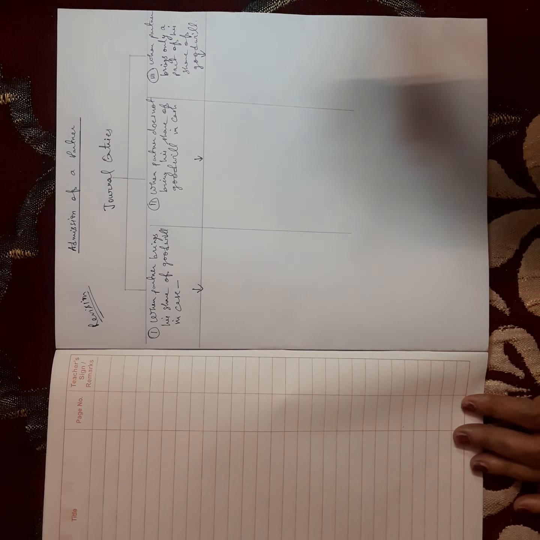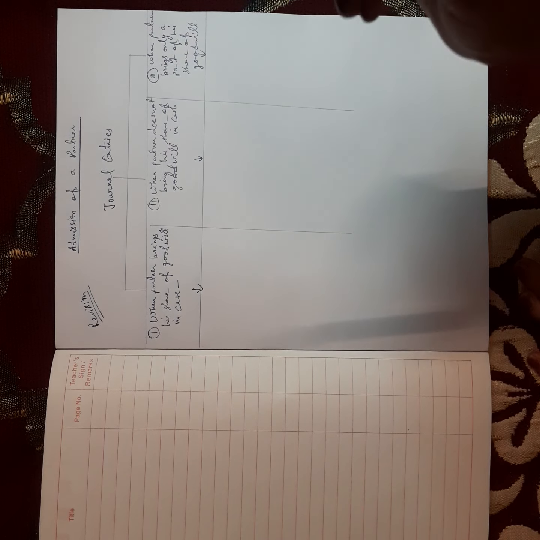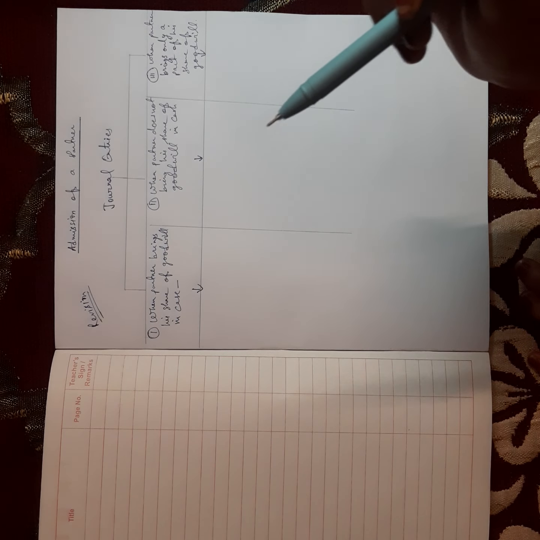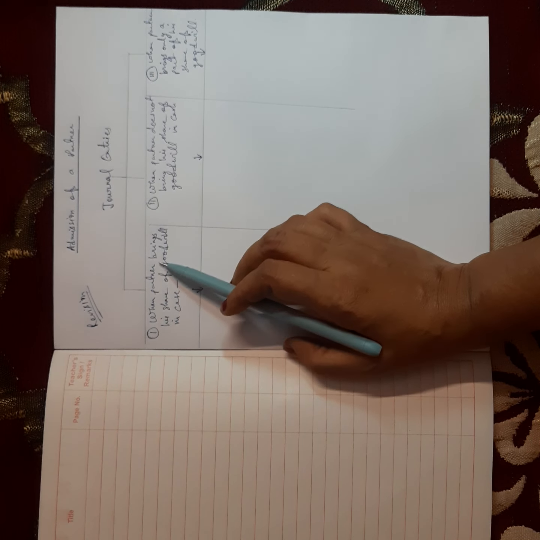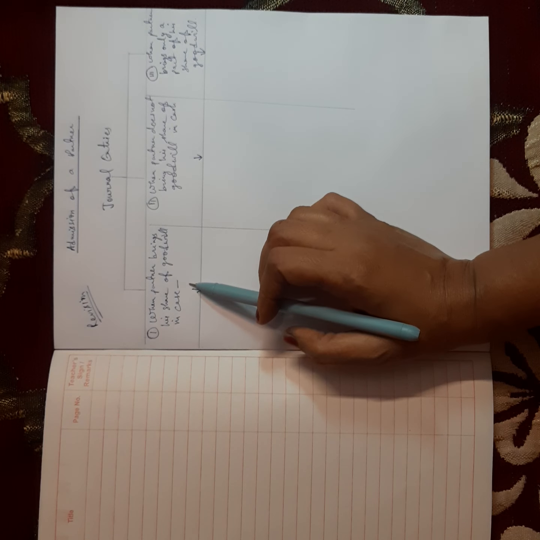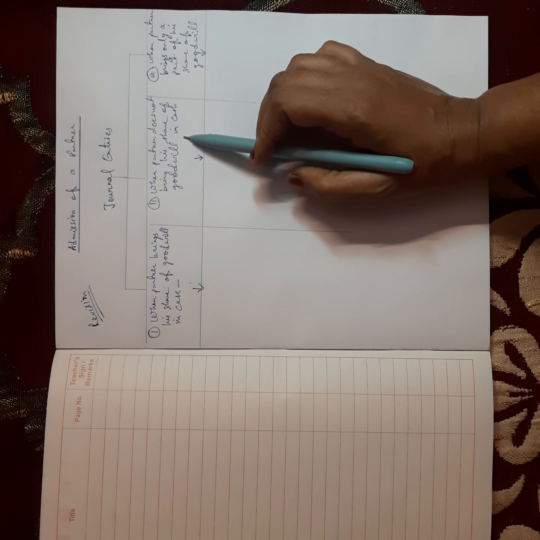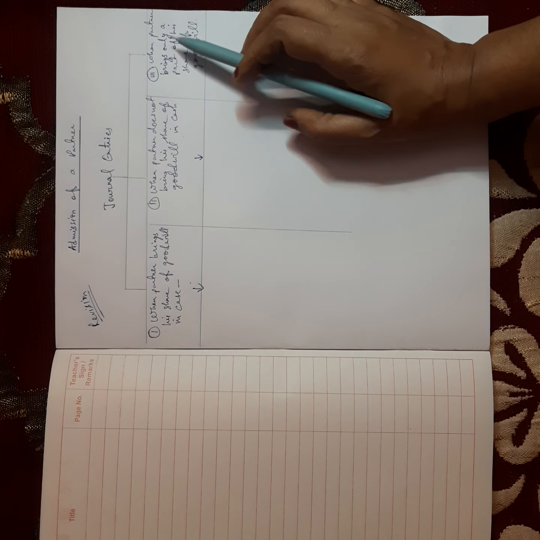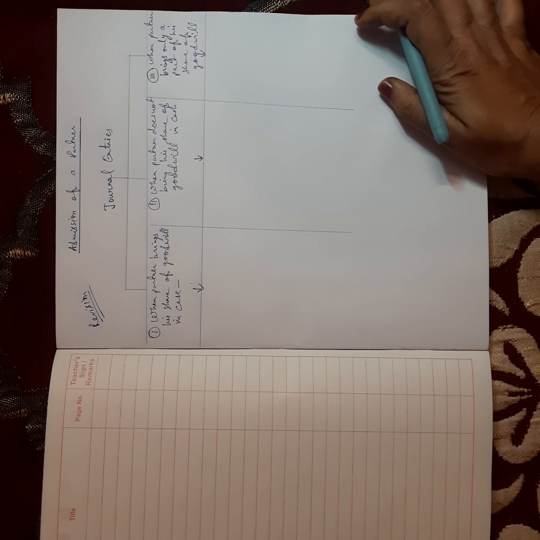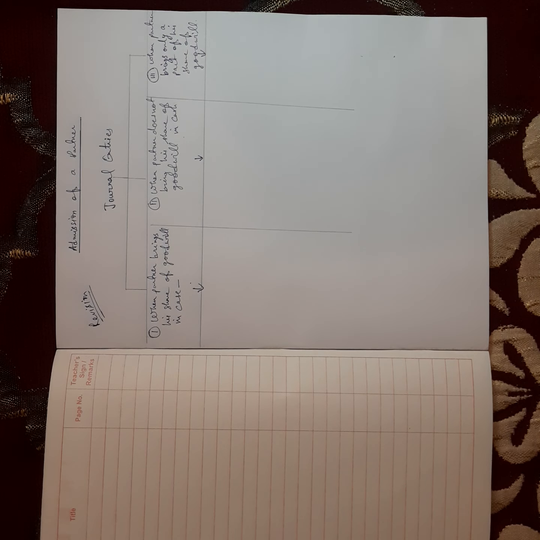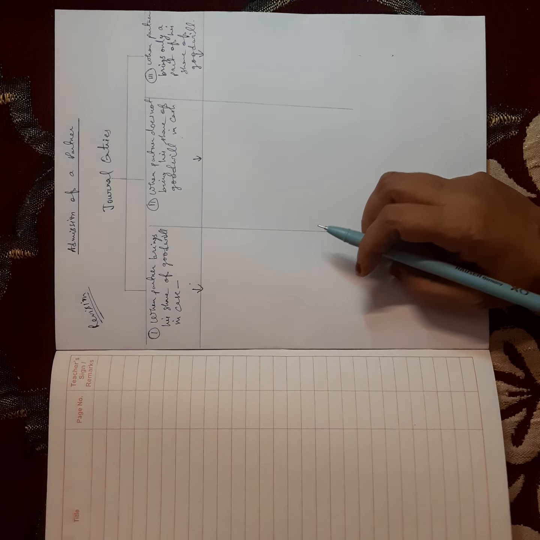Today we will discuss all the three types of journal in case of admission. Those journals which are specifically related to admission are of three types. First case is when the partner brings his share of goodwill in cash. Second case is when the partner does not bring his share of goodwill in cash. And third case is when the partner brings only a part of his share of goodwill in cash. So these three types are of the same type of journal. Only different conditions are there which we need to keep in mind while doing the journal.